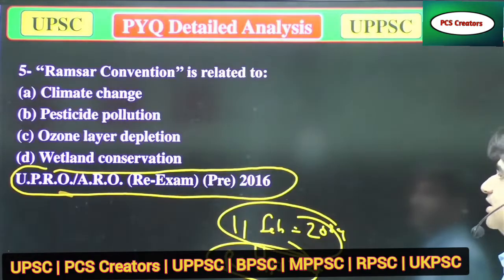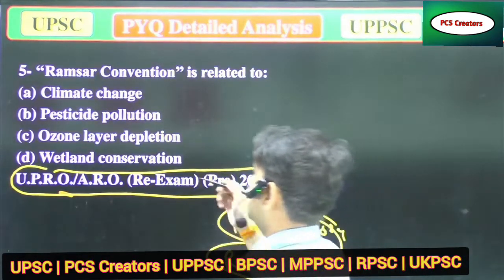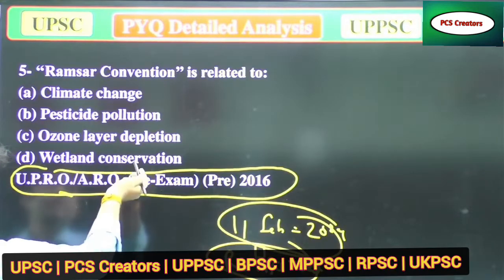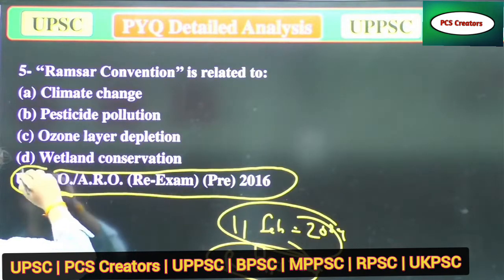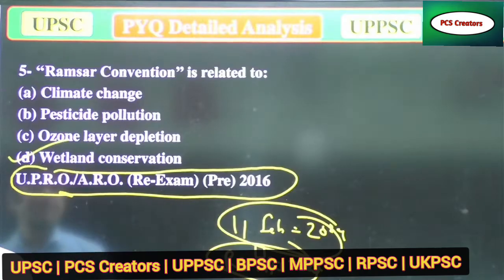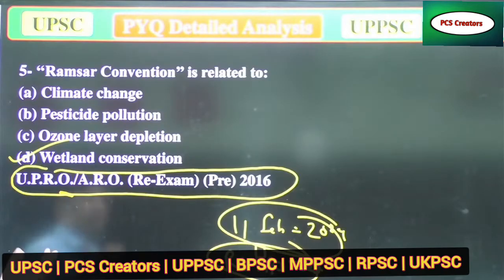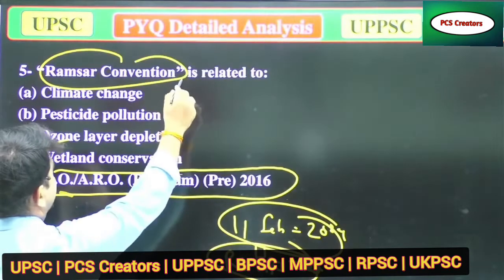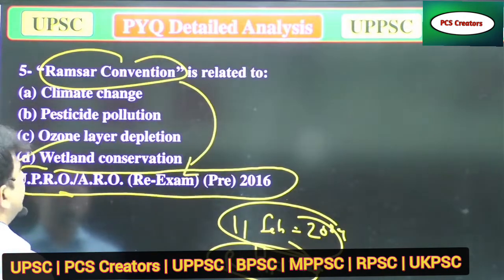Ramsar Convention is related to: A, Climate change; B, Pesticide pollution; C, Ozone layer depletion; and D, Wetlands conservation. In the previous question we also talked about wetland conservation. So now you can understand why this is important: the Ramsar Convention is totally associated, or you can say related, with wetland conservation.